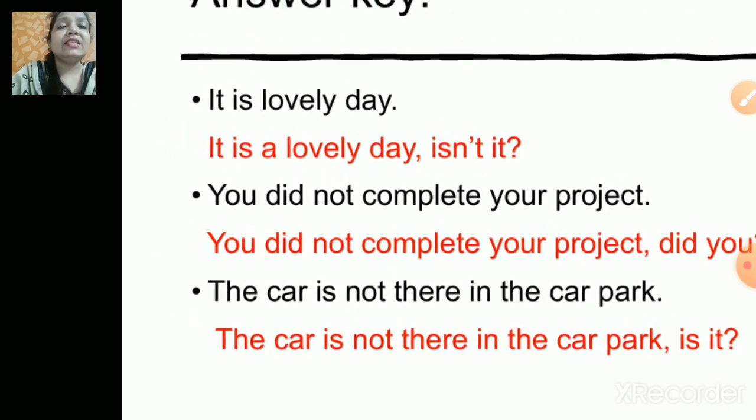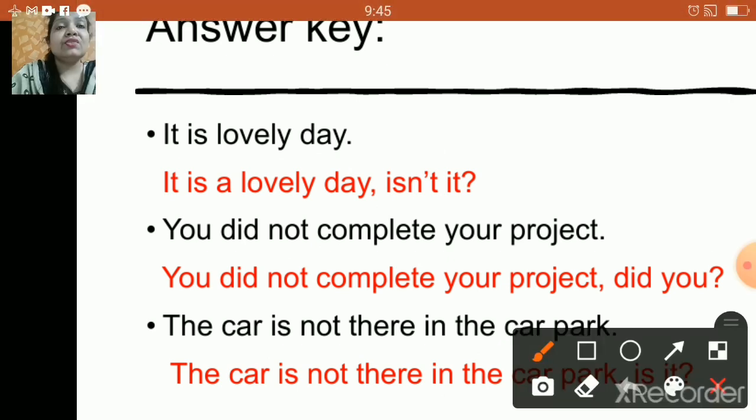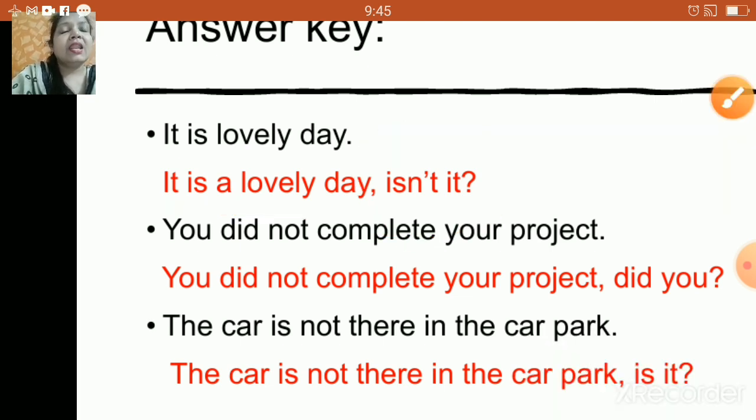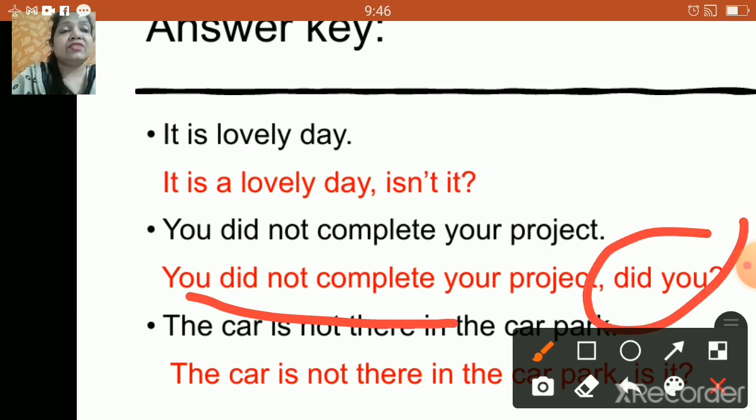Now, your correct answer is, it is a lovely day, isn't it? Okay. As we know, children, this was a positive statement and we have changed the question tag into a negative one, right? Next, you did not complete your project, did you? Okay, again a negative sentence. We have changed to a positive question tag.